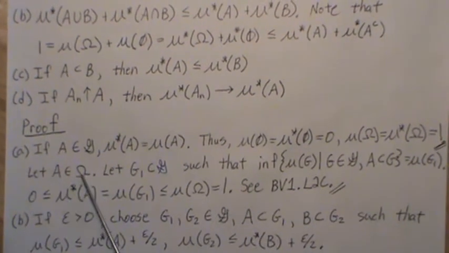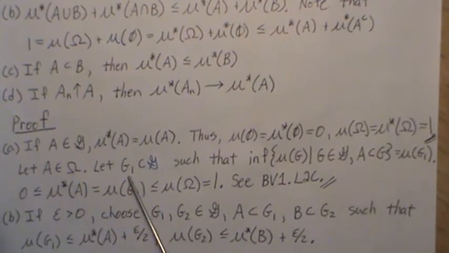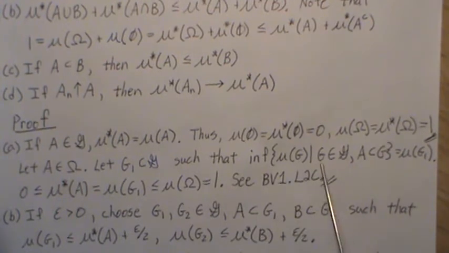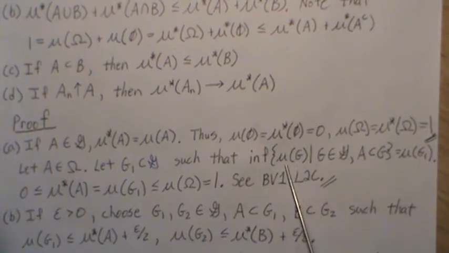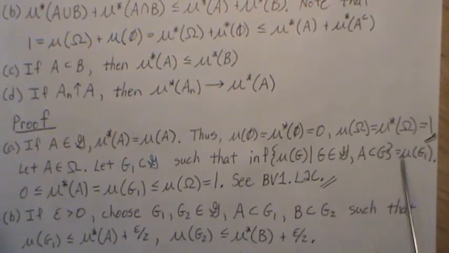Now if we let A be in omega, let's let G1 be the subset of script G such that it's this measure. So it's the infimum of mu of G for all G in script G, and it's a cover of A. That's the G1 that we want.